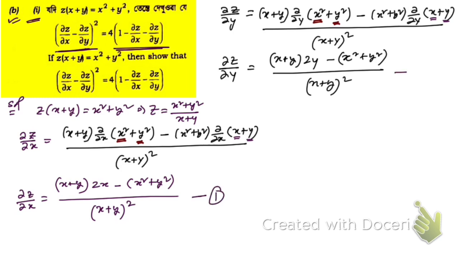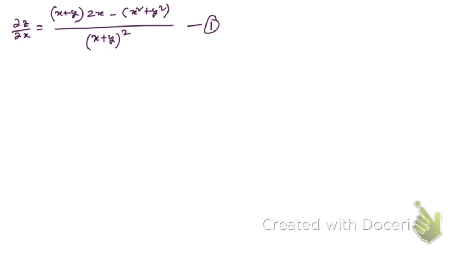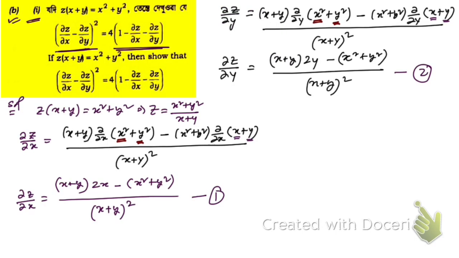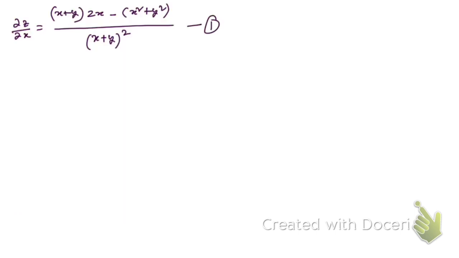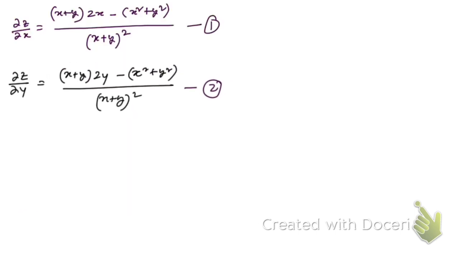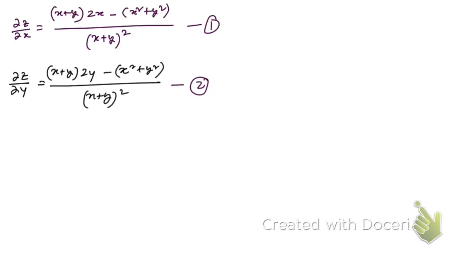This is equation number 1, suppose this is equation number 2. Okay, let me take a new slide and copy these two equations, so we're going to use this. This is the first equation, and the second equation is this. Let me rearrange this so that I can utilize maximum space in the same page.